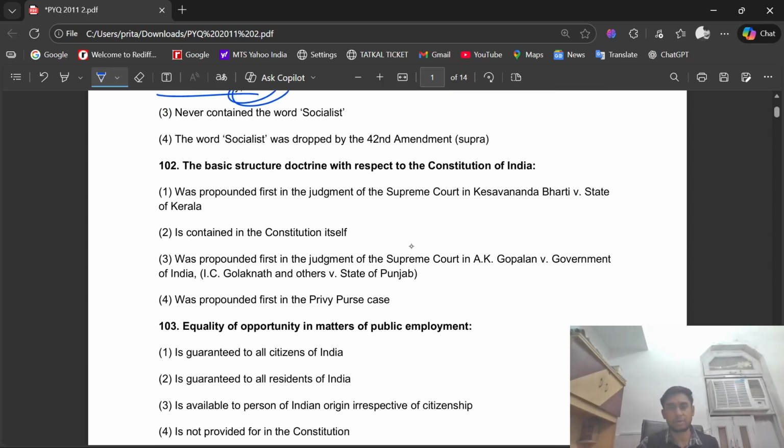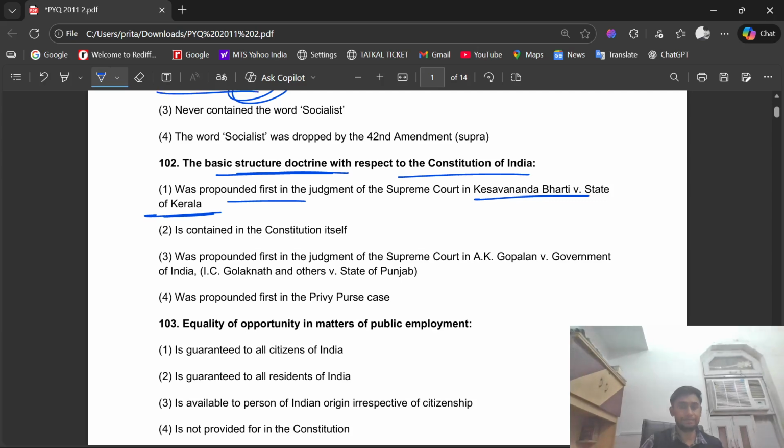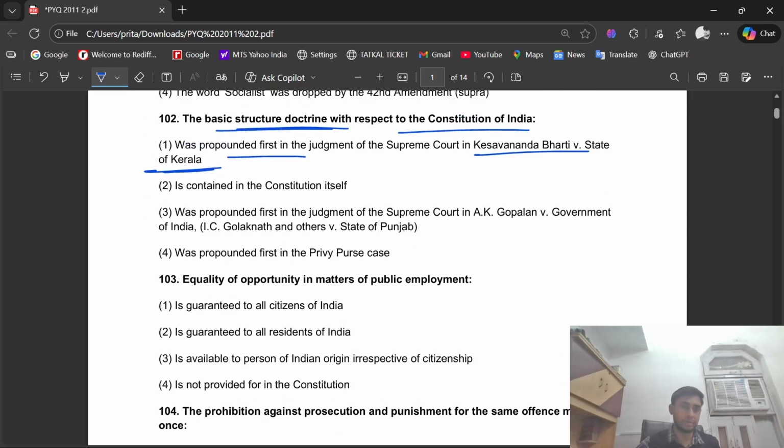See question number 102. The basic structure doctrine with respect to the Constitution of India was propounded first in the judgment of the Supreme Court in case Kesavananda Bharati versus State of Kerala. So the right option is option number first.